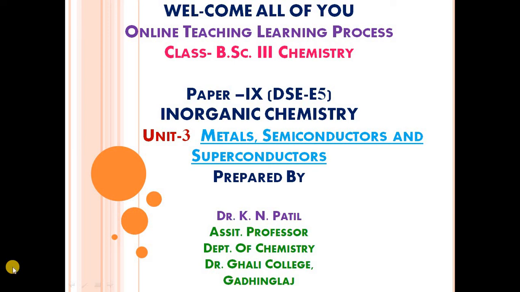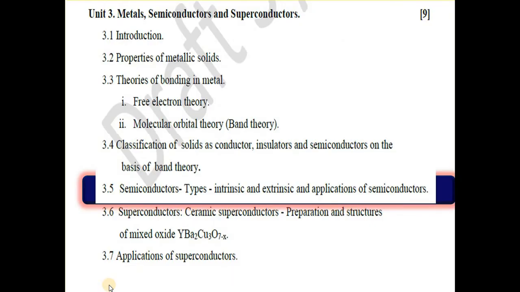Welcome all of you. In online teaching learning process, we have started paper number 9 in organic chemistry, in which we have seen unit number 3, that is metals, semiconductors and superconductors, in which we have studied semiconductors. And in this video we will see details about the extrinsic semiconductor. In the last video we have seen details about the intrinsic semiconductor.